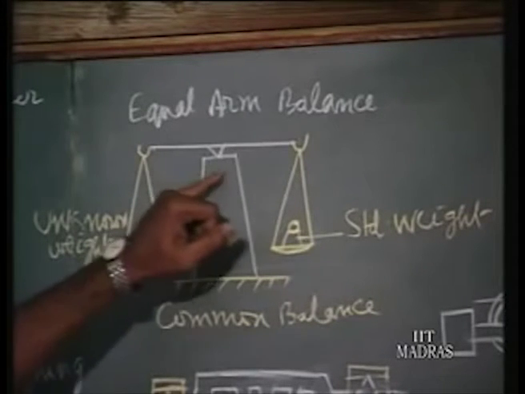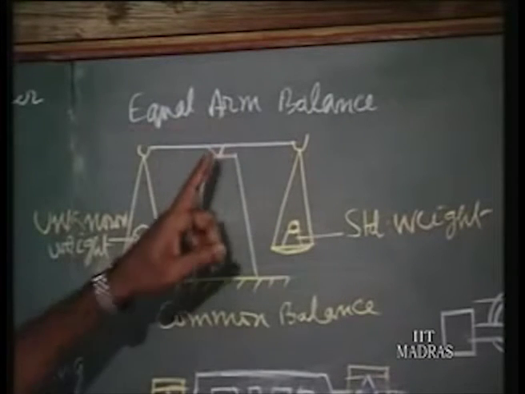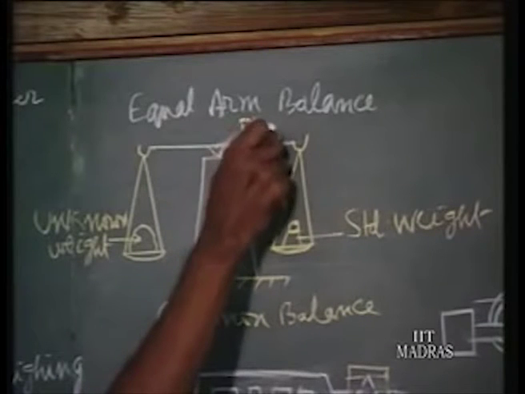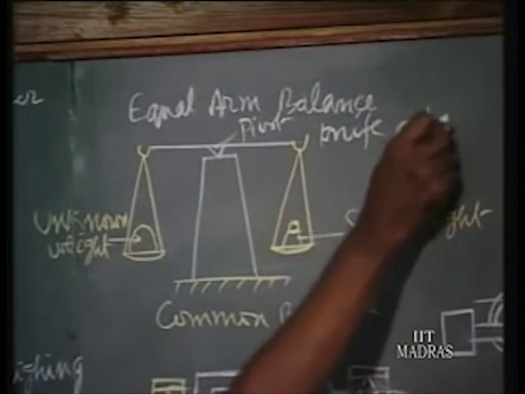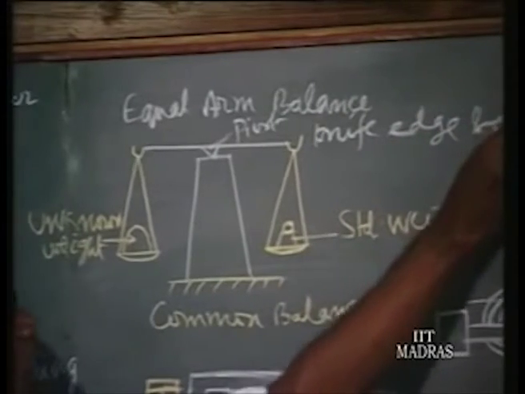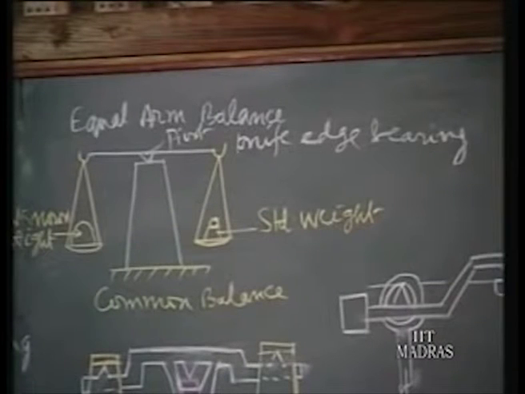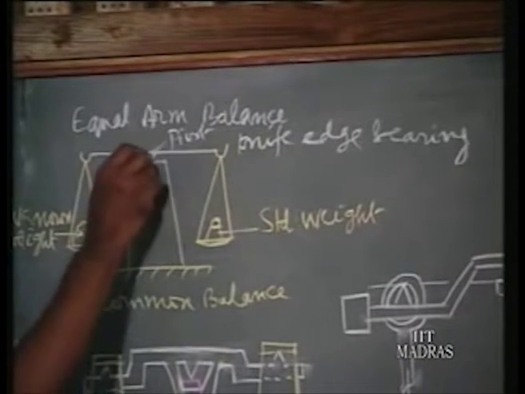And in such one you will find the pivot only at the middle of the lever. This is the lever, equal arm balance. This is the pivot. The pivot is made up of a knife edge bearing. It is one of the precision bearings available, and very cheap also.